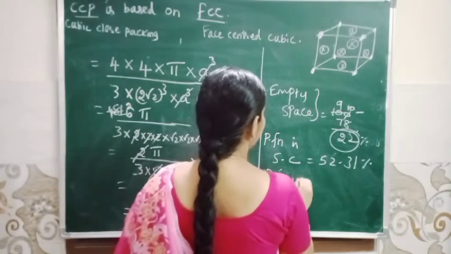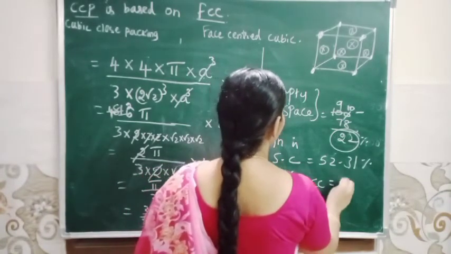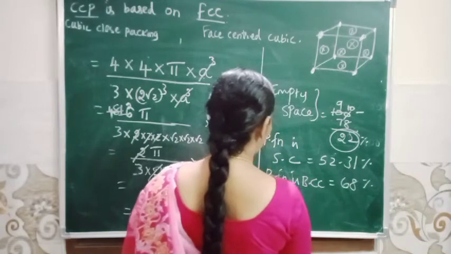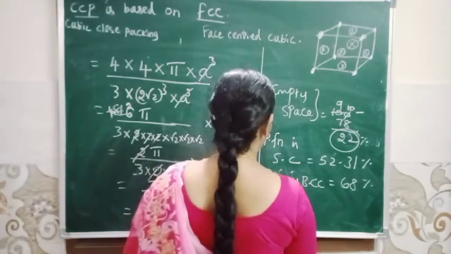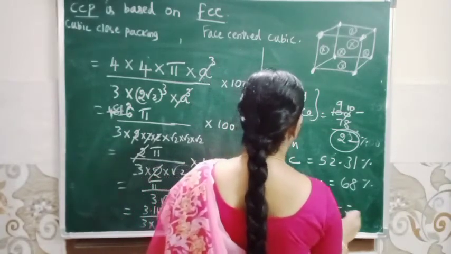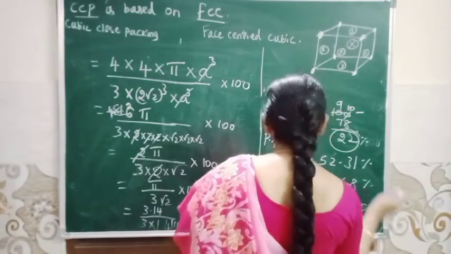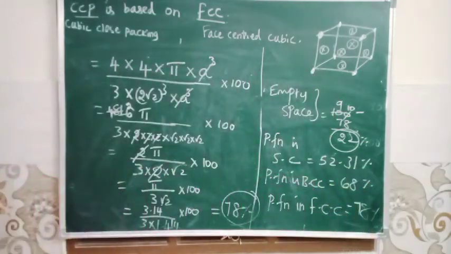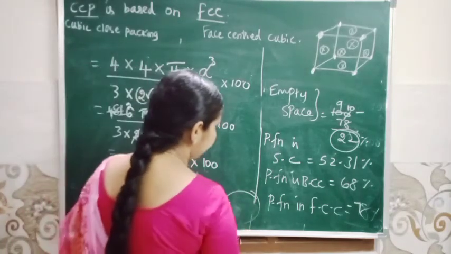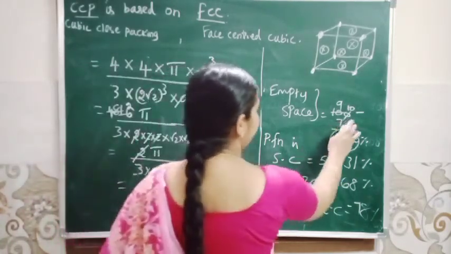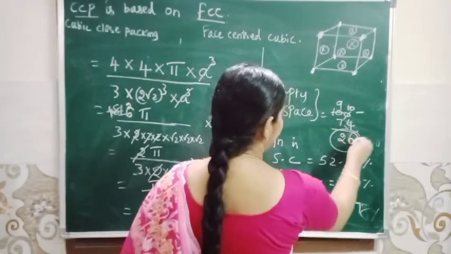Packing fraction in body centered cubic equal to 68%. And packing fraction in face centered cubic equal to 78%. Sorry, here 74%. Okay, 74. So remaining 26.